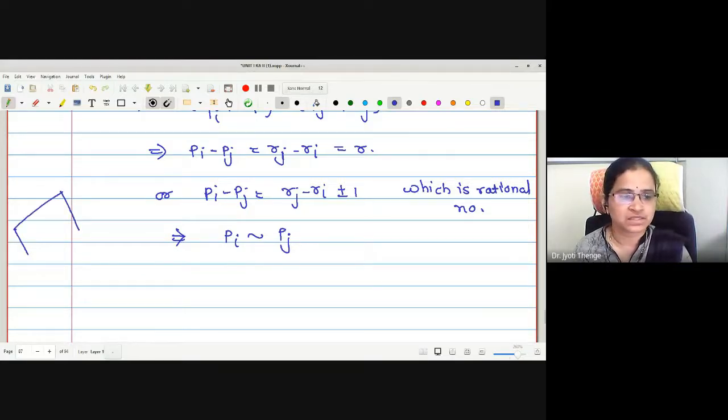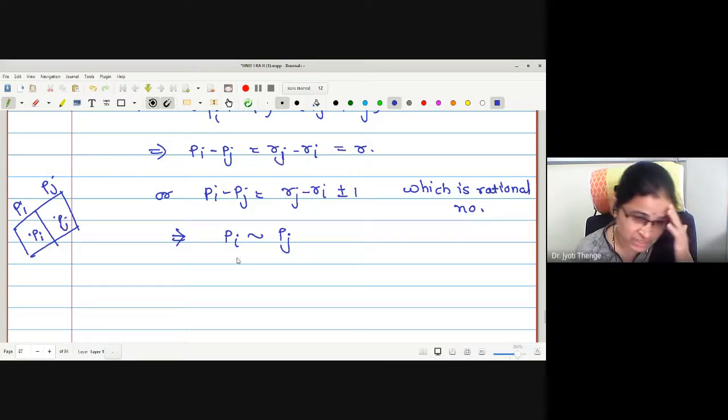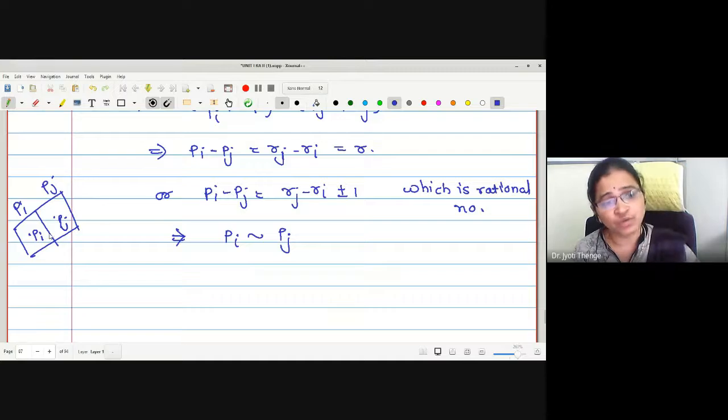See, these are the disjoint equivalence classes, no? Capital Pi and capital Pj. This is one element small pi we have taken. This is one element small pj we have taken, right? But now we were getting these two are related to one another.